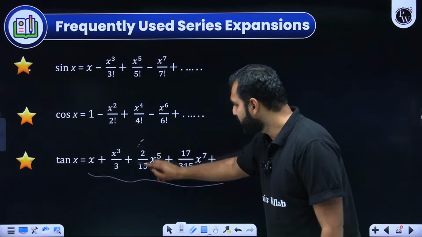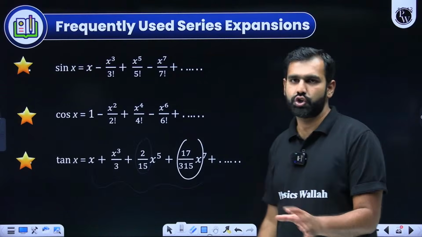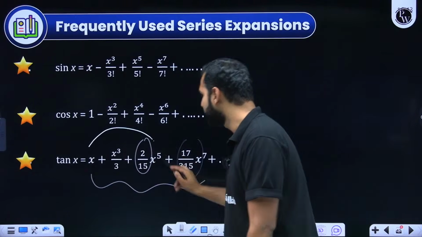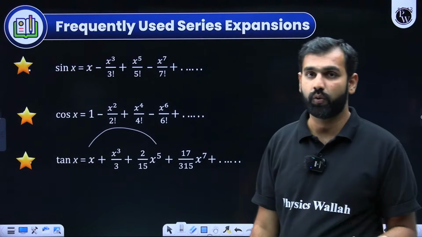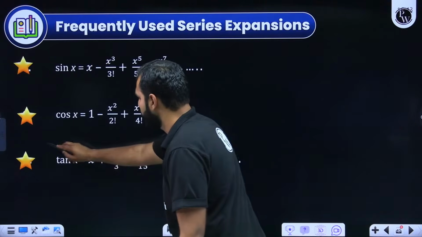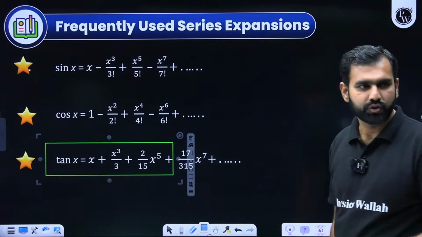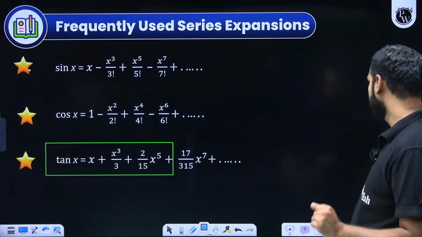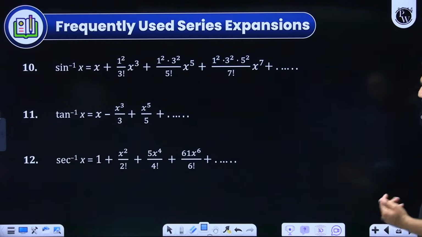But coefficients you should remember. And its expansion till these 4 terms, you should not forget. At least these 3 terms, you must keep with you. Otherwise, you won't be able to solve a lot of questions. So with the tan x, you got to remember this expansion. There's no other substitute here. At least its expansion till these 3 terms must be memorized by you. Yes, I am a teacher of maths asking you to memorize. Please understand this. These are also there.